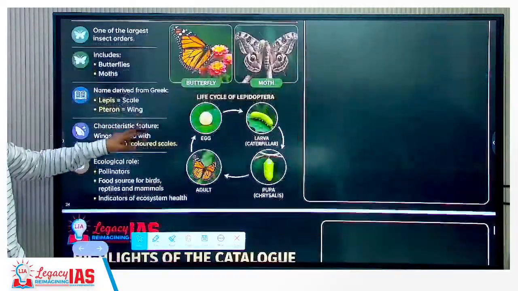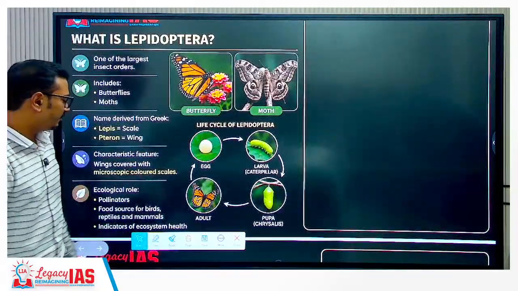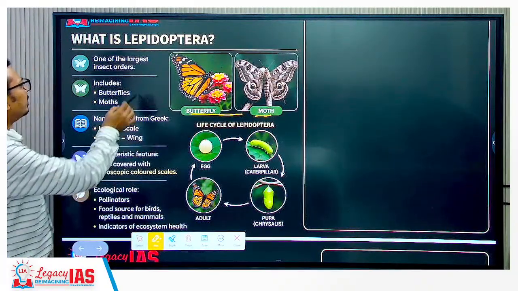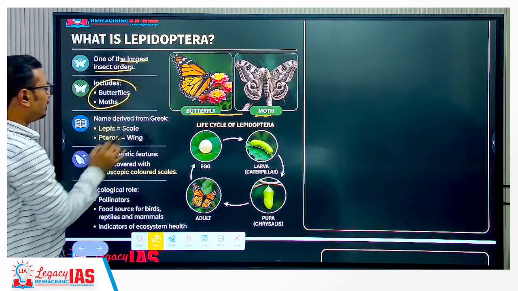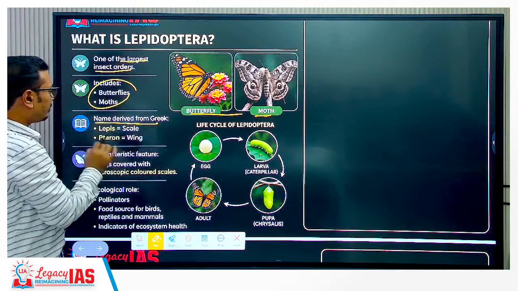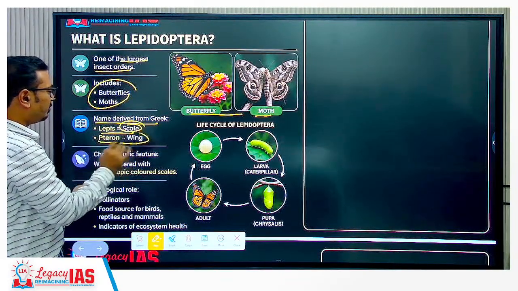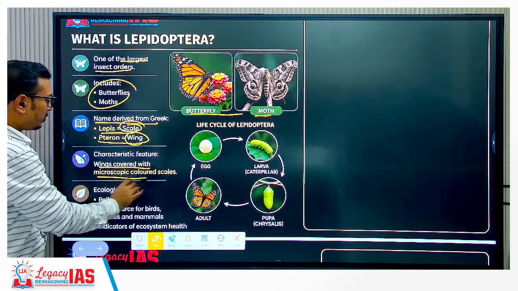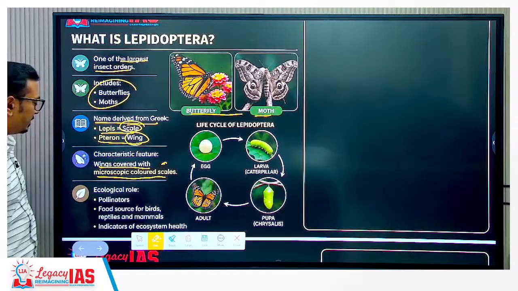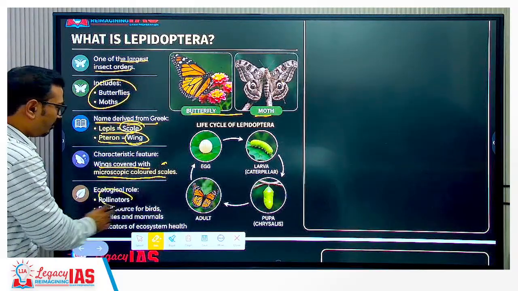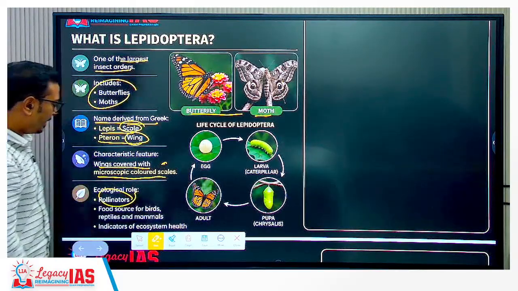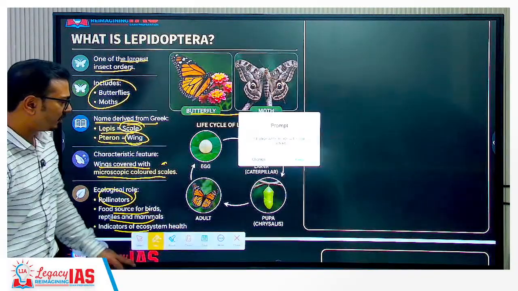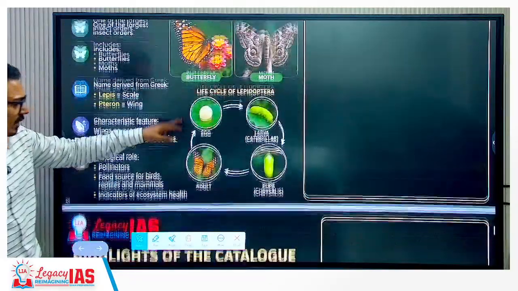It will be there. Now about this Lepidoptera, yes, they are butterflies and moths. One of the largest insect orders, the name derived from lepis, that is scale, and pteron means wings. Characteristic features: wings covered with microscopic colored scales. Ecological role: they are very important pollinators, a food source for birds, reptiles and mammals, and indicator species for ecosystem health. We will talk about that in detail.